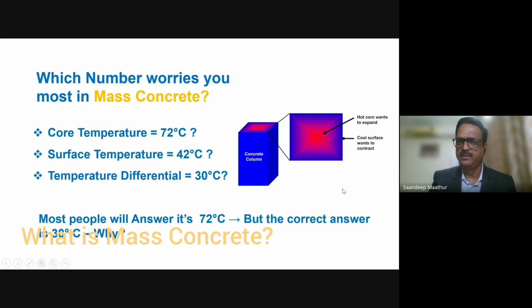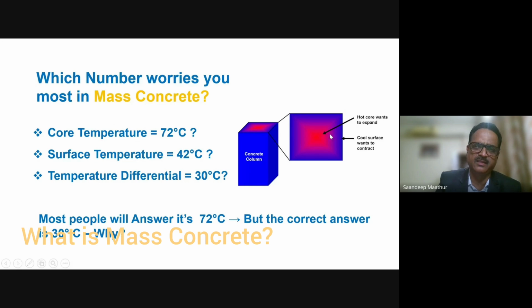You see here, the core of the mass concrete is very hot. Why? Because the thickness is more than 1 meter, so the heat in the core is not able to dissipate to the atmosphere. In thin members, when a slab is hardly 5 inches, the heat can dissipate, so the core can cool down. Here the cool surface wants to contract, and the hot core wants to expand.